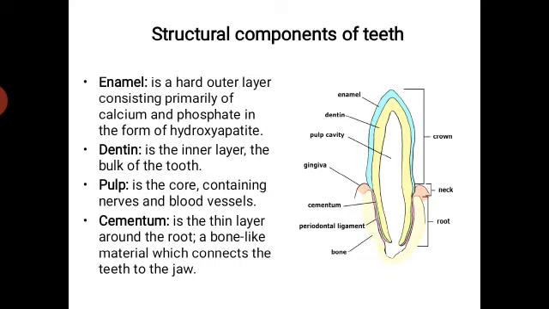The first one is the enamel. It is a very hard outermost layer and it consists primarily of calcium and phosphate in the form of hydroxyapatite. This hydroxyapatite is nothing but the combination of the calcium and phosphate.